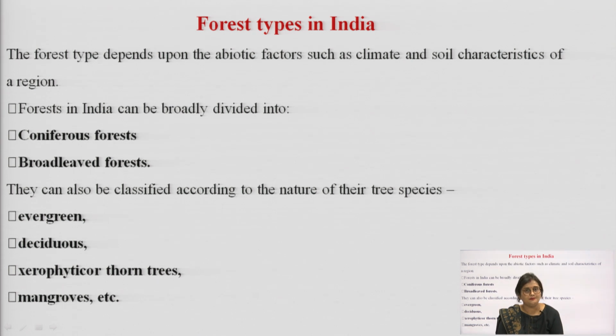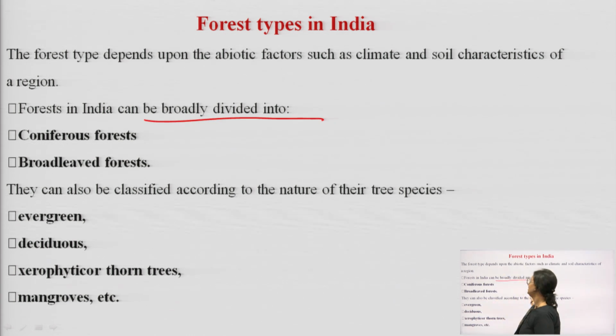The forest types depend upon the abiotic factors such as climate and soil characteristics of a region. So, a forest type in any subcontinent depends upon abiotic factors like climate and soil characteristics.